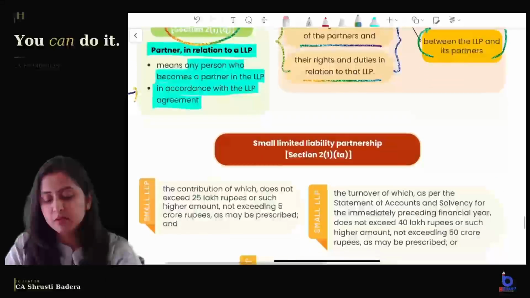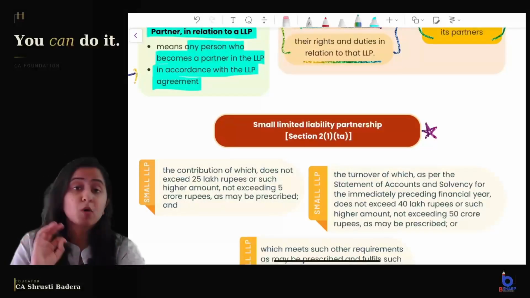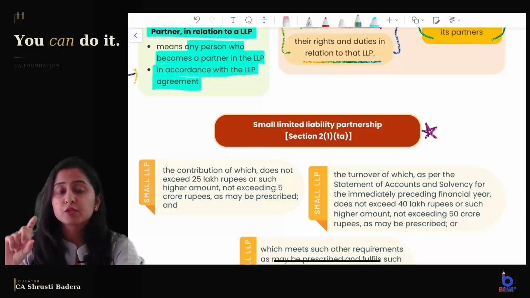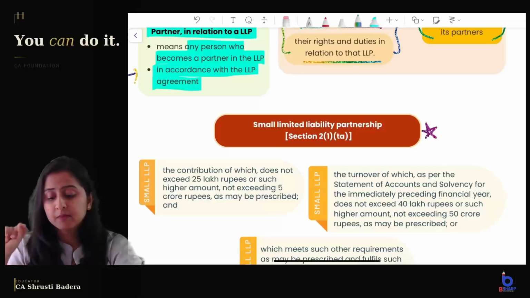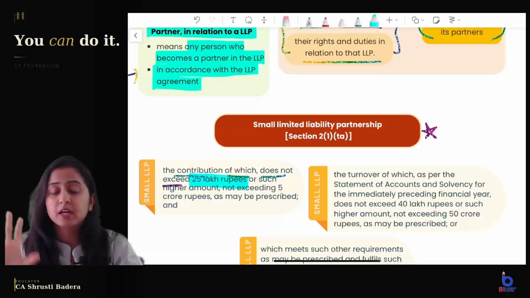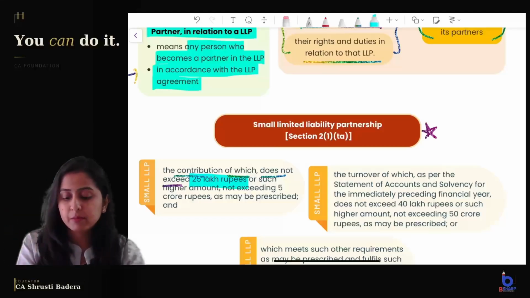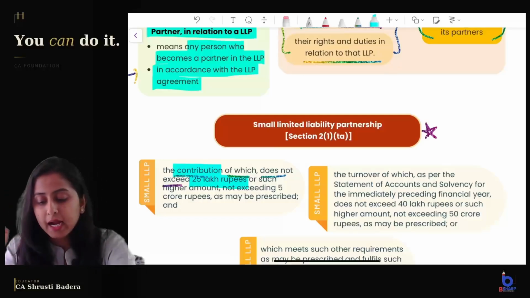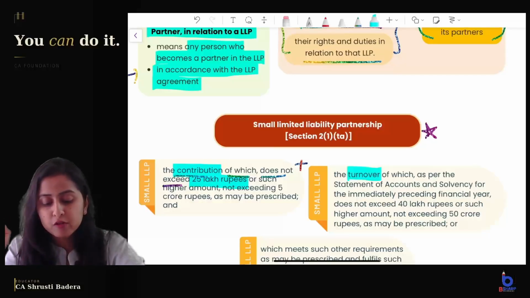Coming to our definitions, one important definition which was remaining: small LLP. Now students get confused between the numbers of small LLP and small company. Do not do that. We will revise small company when we do the Companies Act. The contribution of which does not exceed 25 lakh rupees or such higher amount. This is not relevant for us because what is applicable is 25 lakh rupees. So an LLP whose contribution does not exceed 25 lakh rupees, that is, up to 25 lakh rupees, and it is not "or", it is "and", the turnover does not exceed 40 lakh rupees.